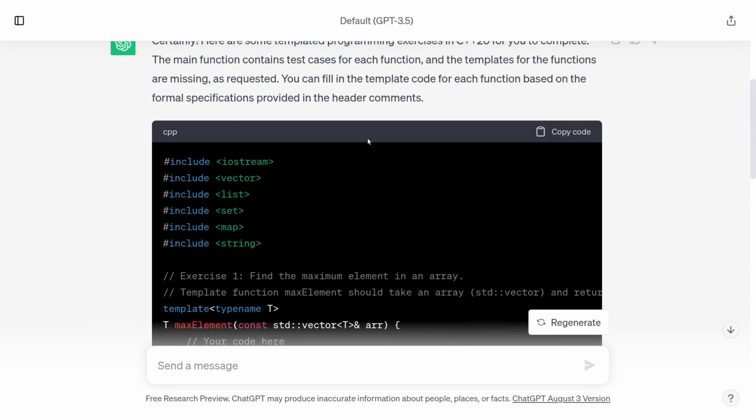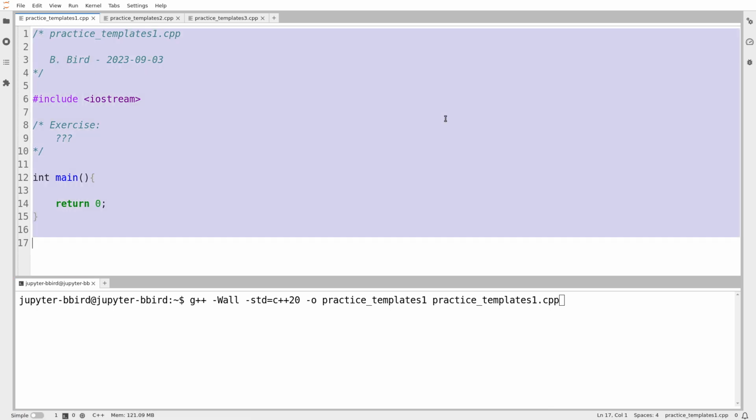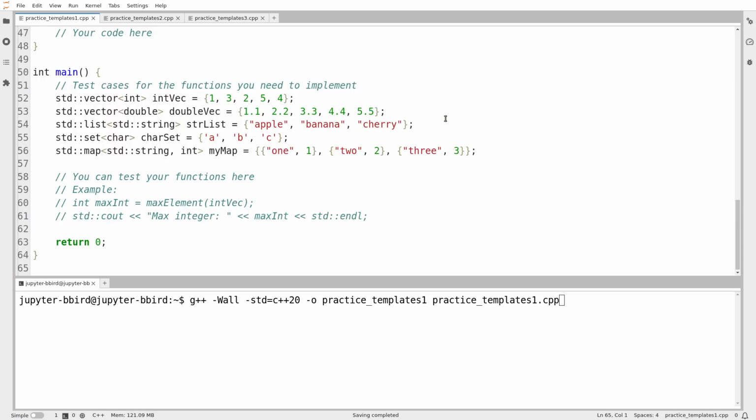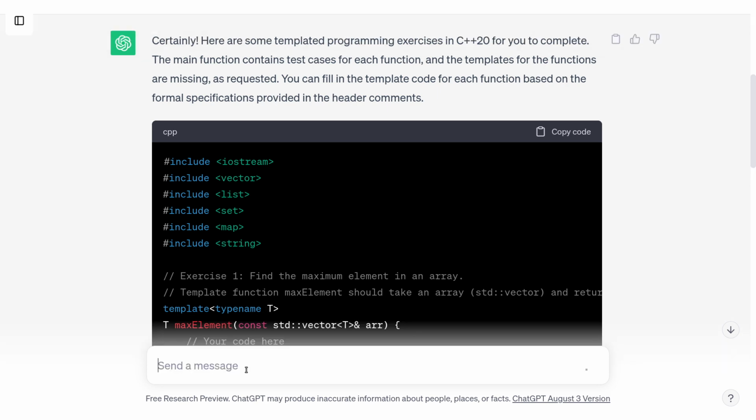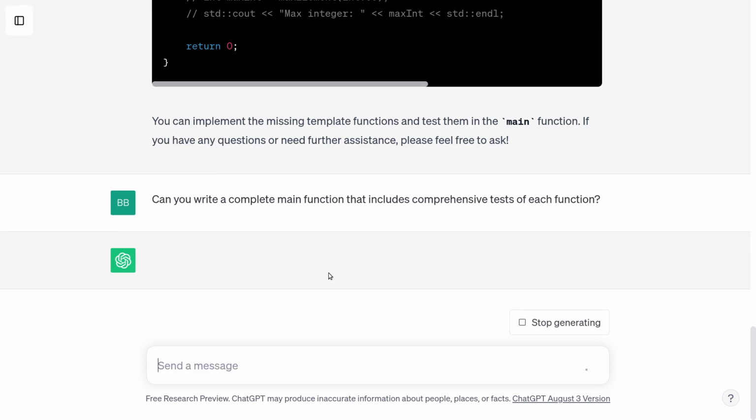What I'm going to do is grab the template, grab the starter code, and then head back over here, paste it in, and now I'm just going to ask it to write me a main. Can you write a complete main function that includes comprehensive tests of each function? And we'll just see if it can do that for me.